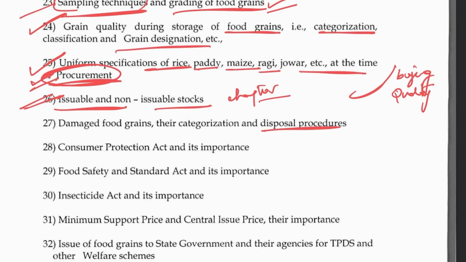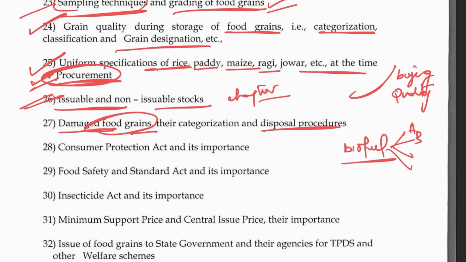Further, you might be knowing our recent biofuel policy, where these damaged grains are being promoted for the production of biofuels. So you should remember that concept, and the different types of biofuel, A, B. Also first generation, second generation, third or fourth generation. You should know in which generation the food grains are used. That categorization, I am expecting there will be one or two questions from that perspective.